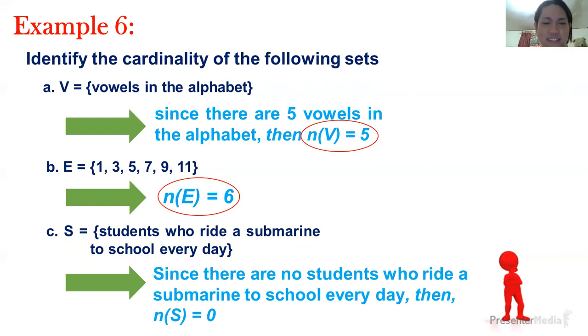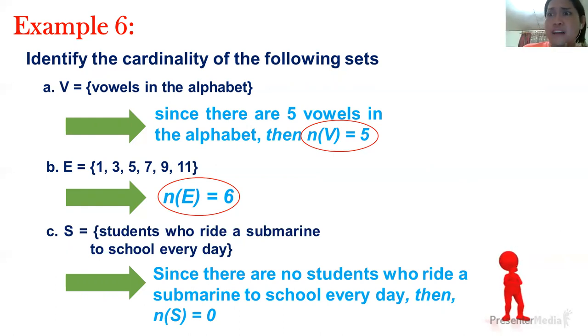That's so impossible. Again, this question is so funny and hilarious. So, since there are no students who ride a submarine to school every day, the cardinality is equal to 0. Who got the correct answer?